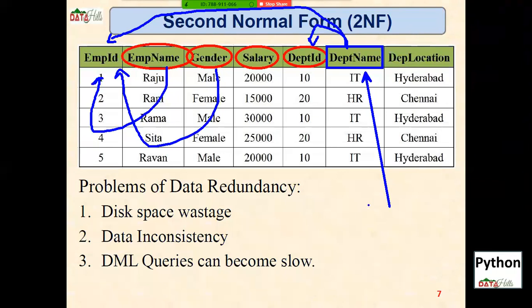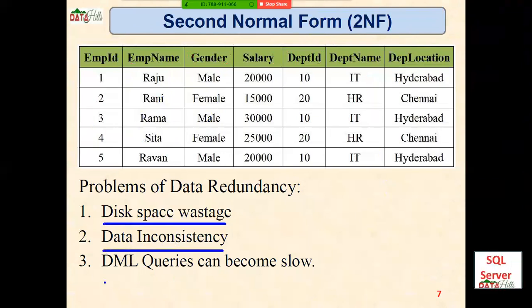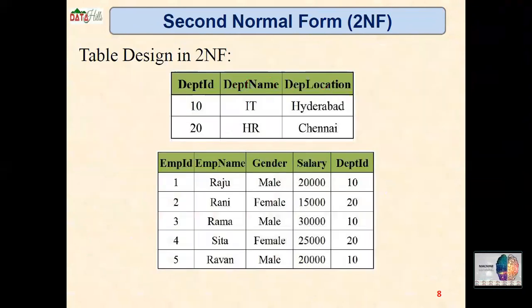What are the problems that we are having in this? Data redundancy, right? First, disk space wastage and data inconsistency. Data manipulation language queries can also become slow because of this data redundancy. Now we are going to avoid these by following the steps of second normal form.